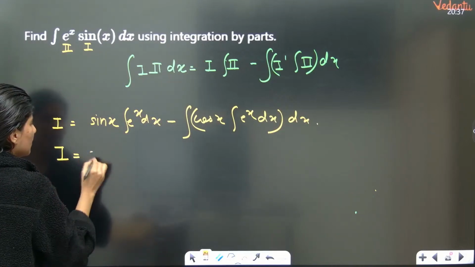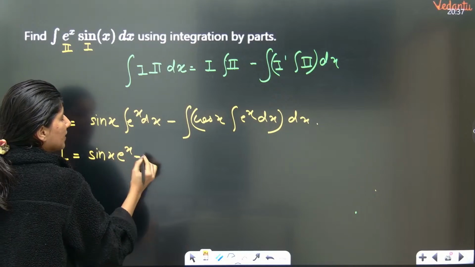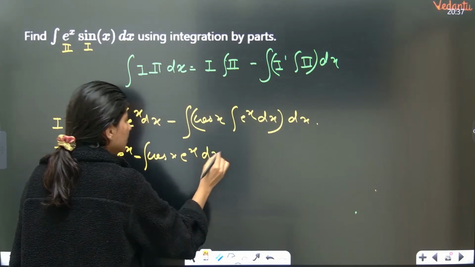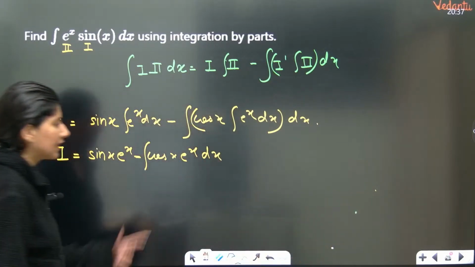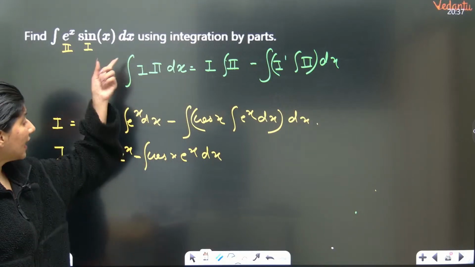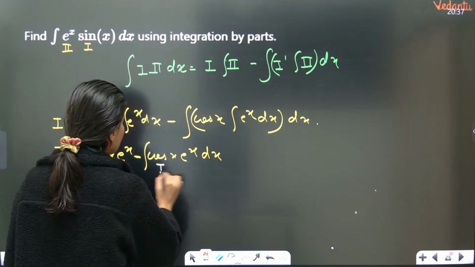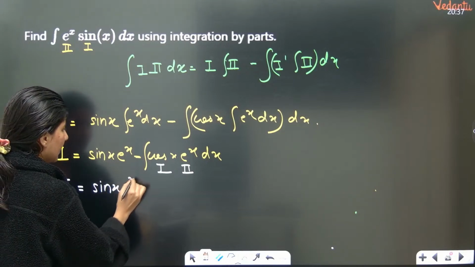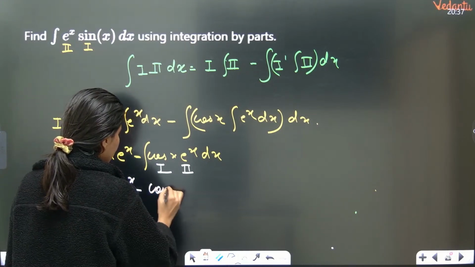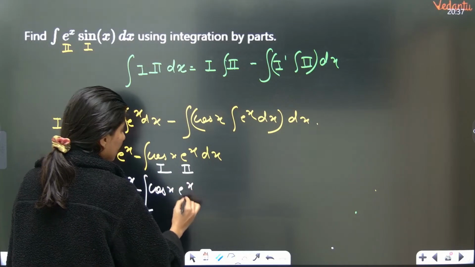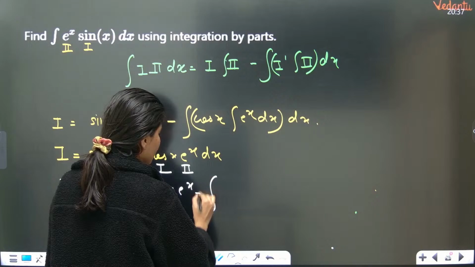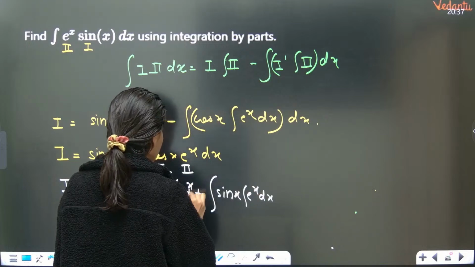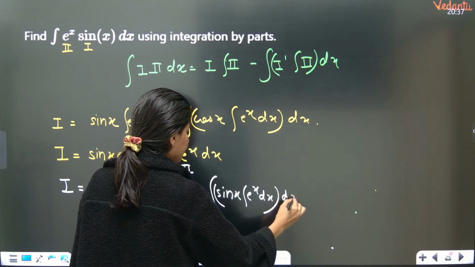So I is equal to sin x e power x minus the integral of cos x e power x dx. Now can you see again a similar thing is getting formed. Instead of sine, now I am getting a cos. Again, first function, second function. So I is equal to sin x e power x minus first function constant, integration of second, minus integration of derivative of first and integration of second. Are you understanding it? And whole dx.